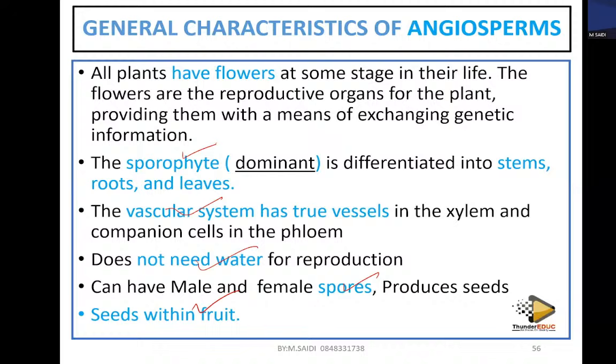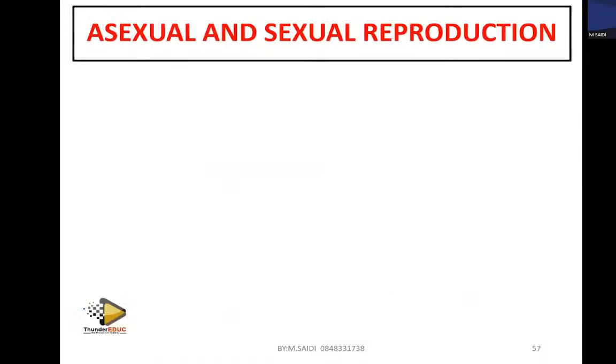Science is nice if you really study. It's simple because what we teach is what we see every day. It's what we do every day, every single day. Anyway, the next class is going to be asexual reproduction and sexual reproduction.